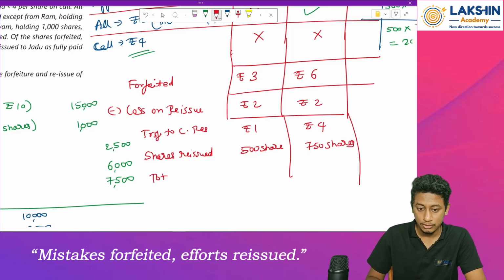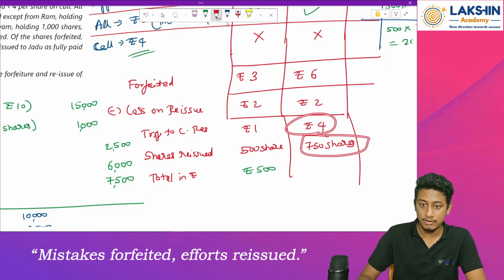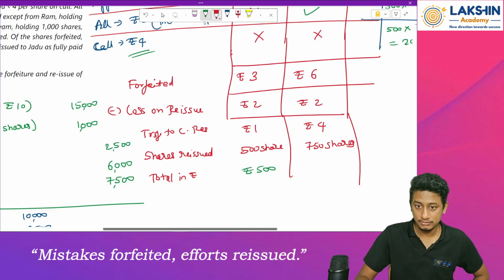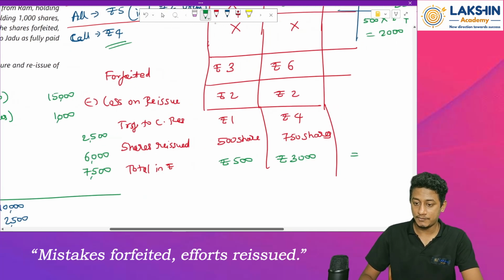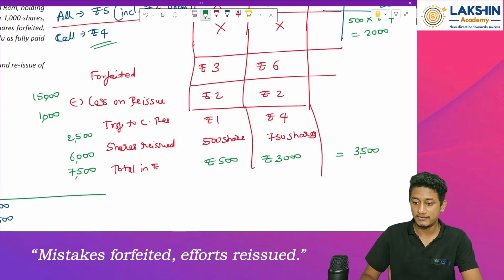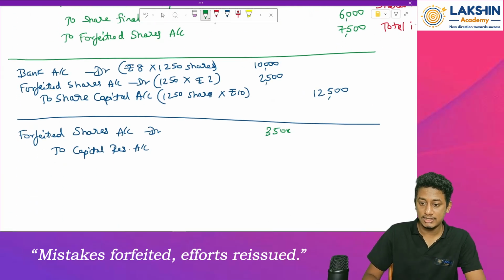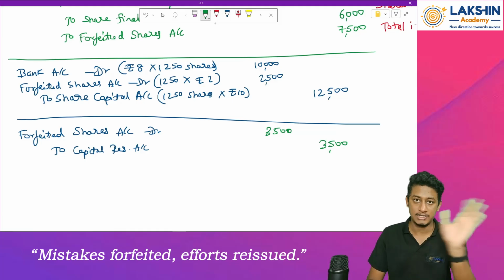So total in rupees will be 500 shares into rupees 1, which is rupees 500. Then 750 shares into rupees 4 will be how much? 750 into 4 will be 3000 rupees. How much is the total over here? 3500 is the total. So go back to the entry. Rupees 3500 will be the total amount transferred to the capital reserve. Clear with this? Yes.